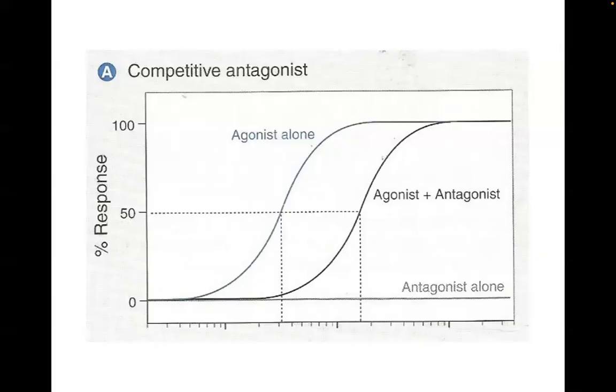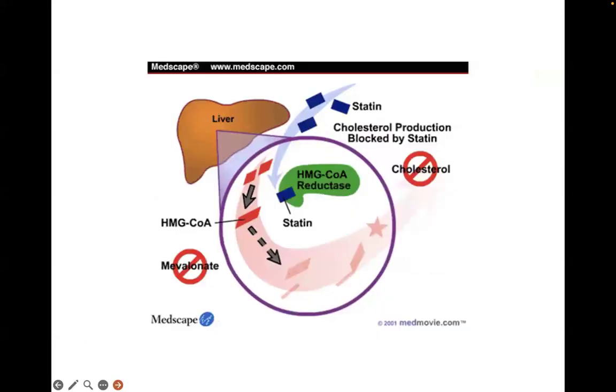If both are present, then you will see that you can recover the maximum effect of the agonist, but you have to give greater amounts of it. No? So you have to increase the dose of the agonist to be able to compete more for the available receptors. No? Okay, so I hope that's clear.